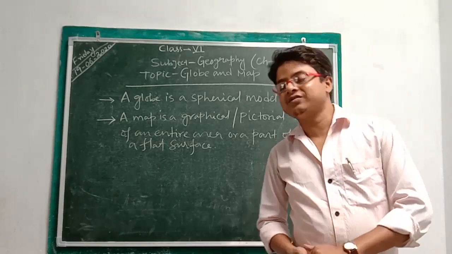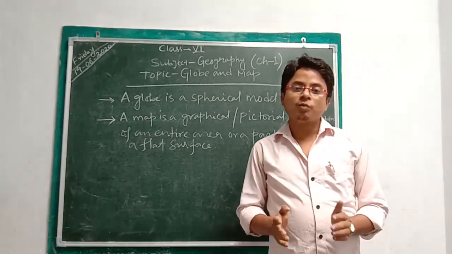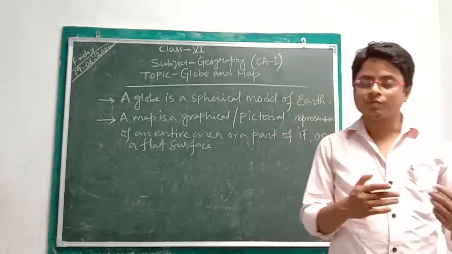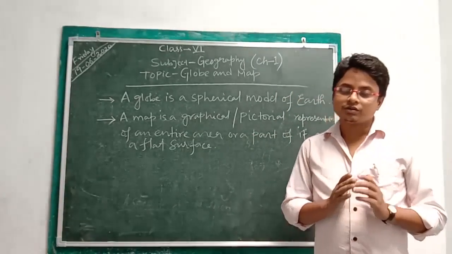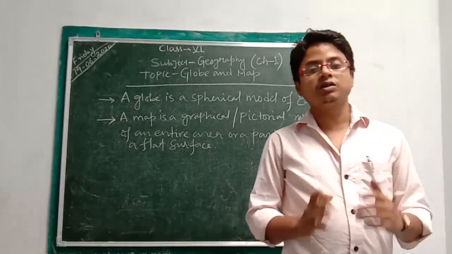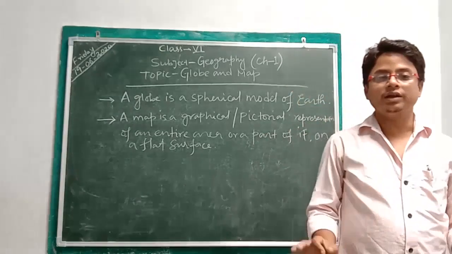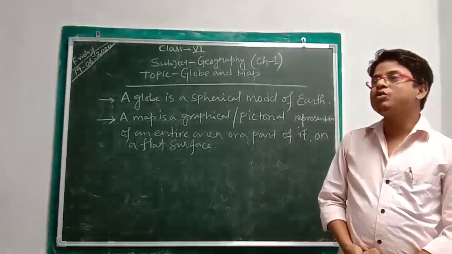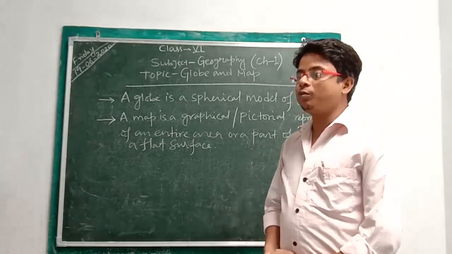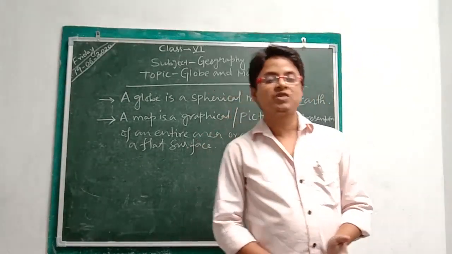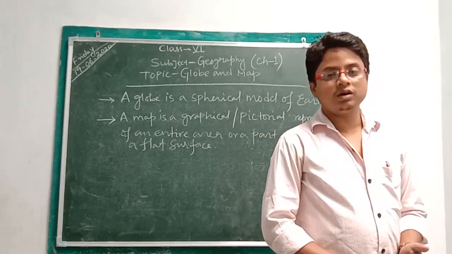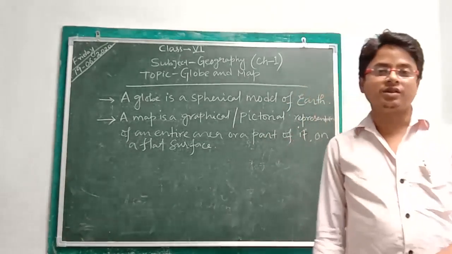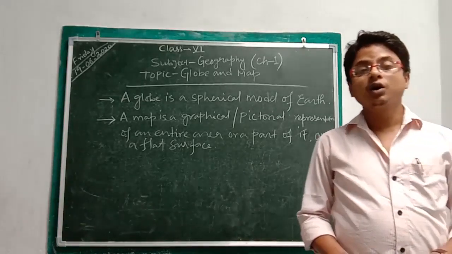So this is the basic difference. A globe can only show the features partially, or a half part of it, but in case of a map we can show the whole thing. We are able to see the whole thing on a flat surface fully, in full detail. So in this way maps are more convenient than the globe because they can be carried easily, folded, rolled and so on, and they also give a more detailed description as compared to the globe.